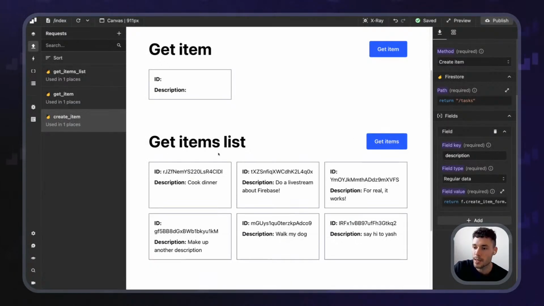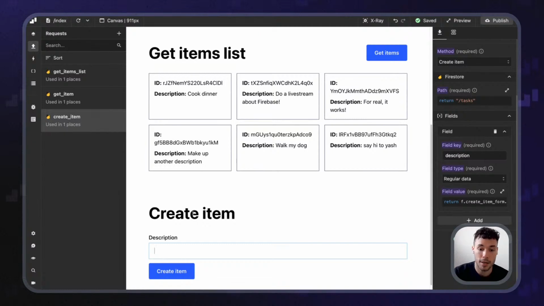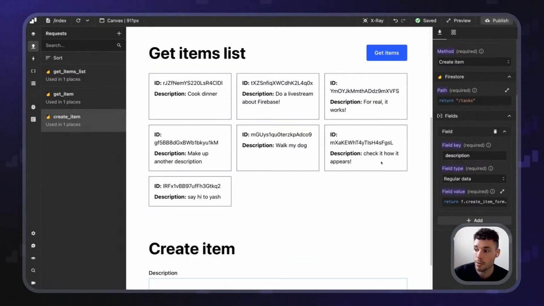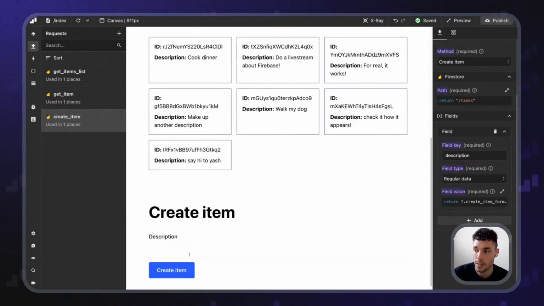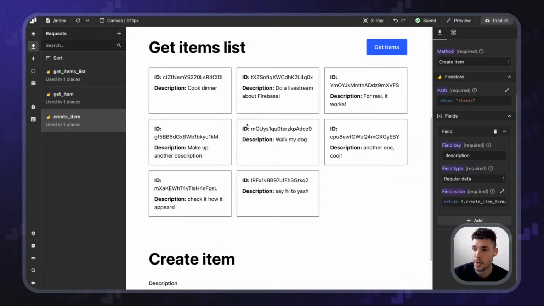Now, remember that I can get the items list, and remember that it's real time. That means that if I create a new item in here, this will be automatically applied. So let's check how it appears. And look at that, we've got it in here. What else? We could say another one. Cool. And it's being created like this.